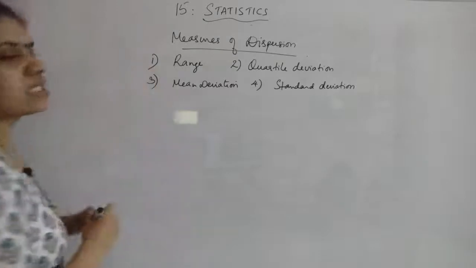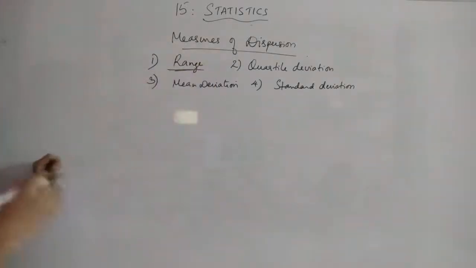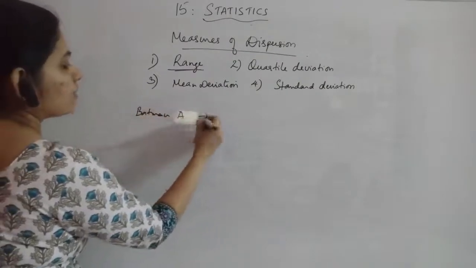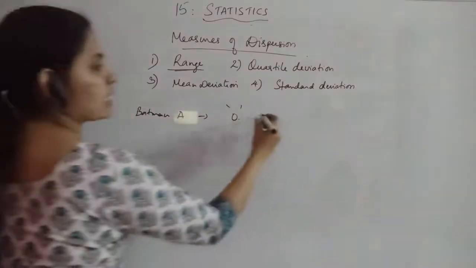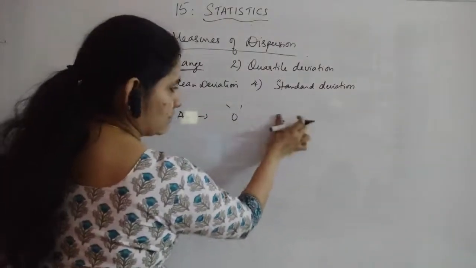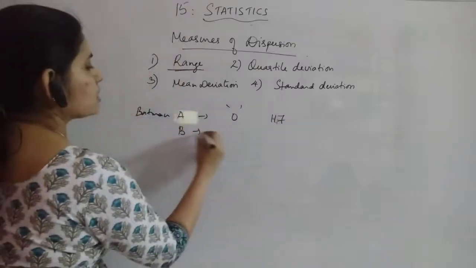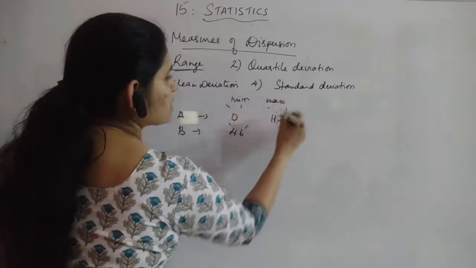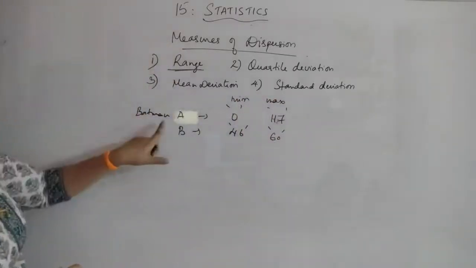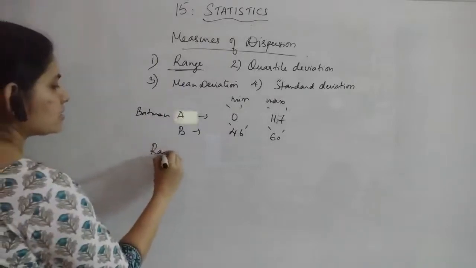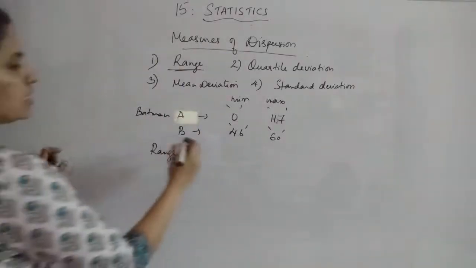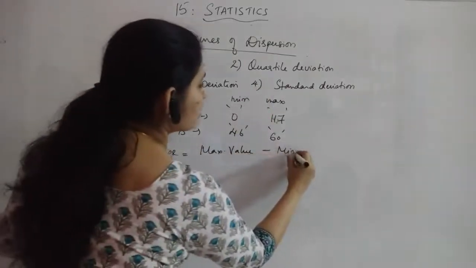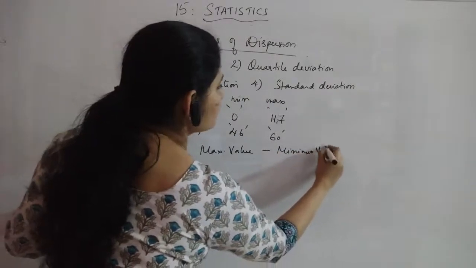Now the first thing is range. How to calculate range? As we have studied in that example, batsman A had the minimum score as 0 and the maximum score as 117, right? And for batsman B, 46 was the minimum and 60 was the maximum. So what we can say is range is the maximum value in the data minus the minimum value.